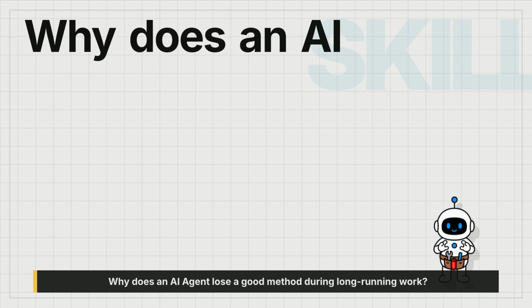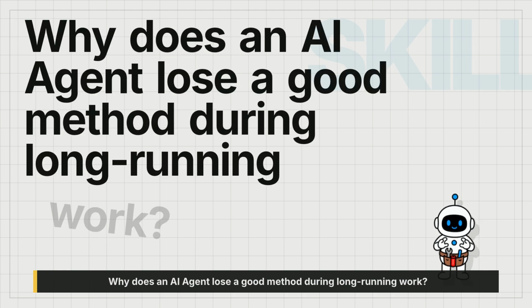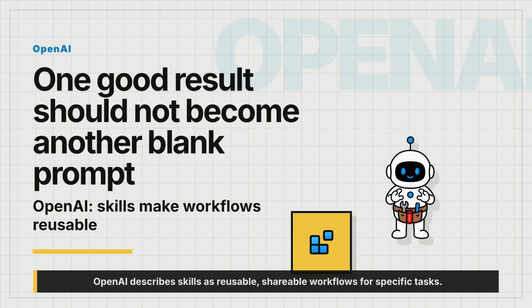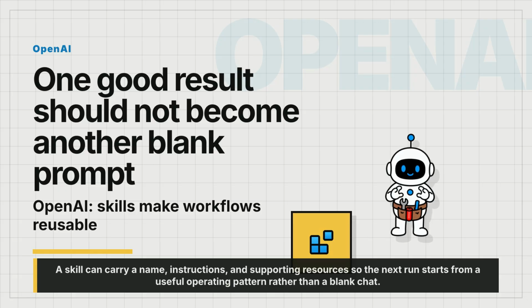Why does an AI agent lose a good method during long-running work? Skills preserve it. OpenAI describes skills as reusable, shareable workflows for specific tasks. A skill can carry a name, instructions, and supporting resources so the next run starts from a useful operating pattern rather than a blank chat.